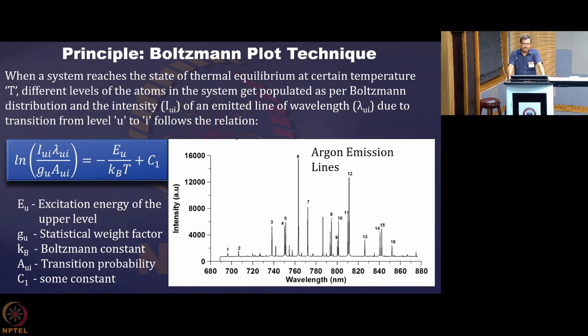Now, the intensity has been written in arbitrary units, because the intensity that you are finally recording as a voltage signal will depend on many other things, like the intensity of the light which is coming.